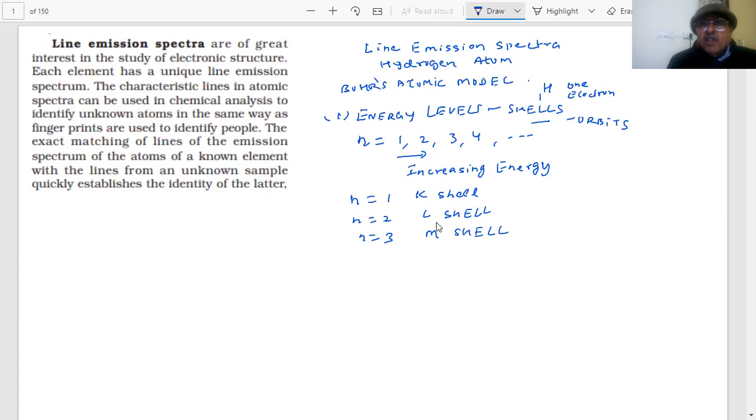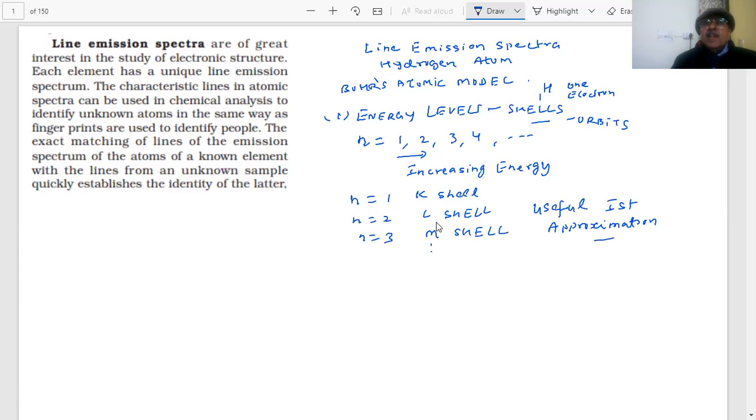Like this we can continue. This is actually a useful first approximation for the location or the energy of electrons in an atom.